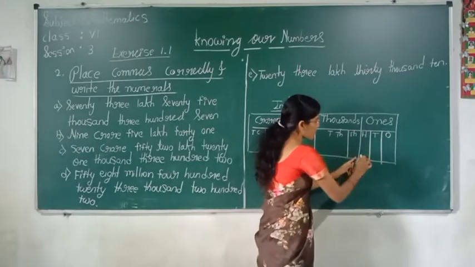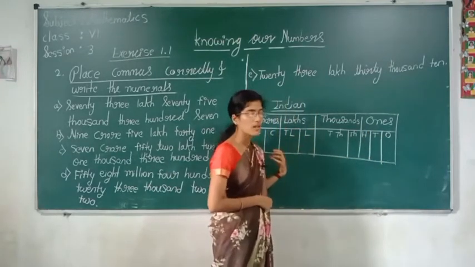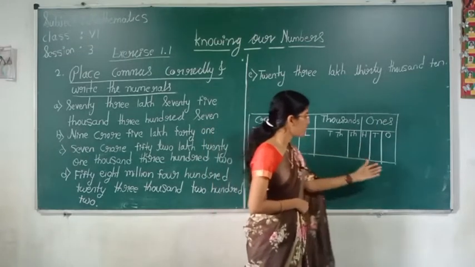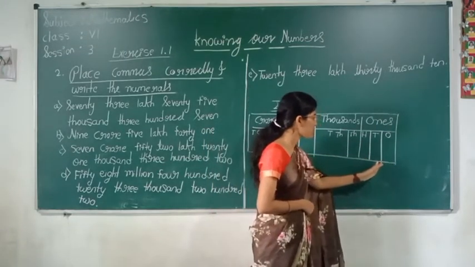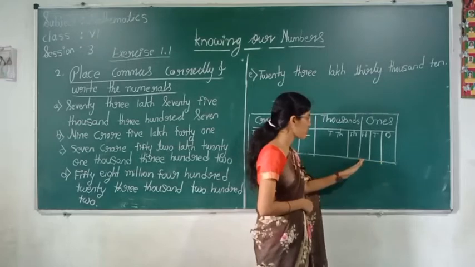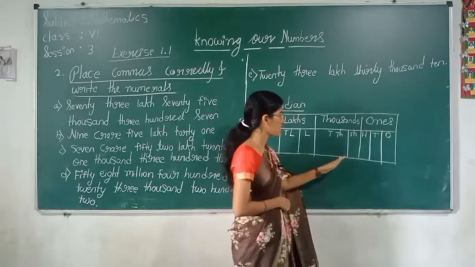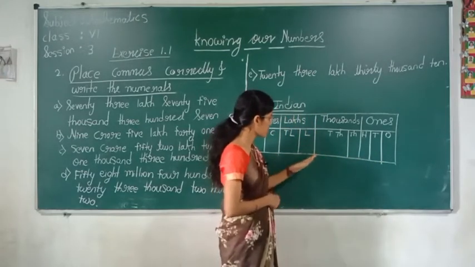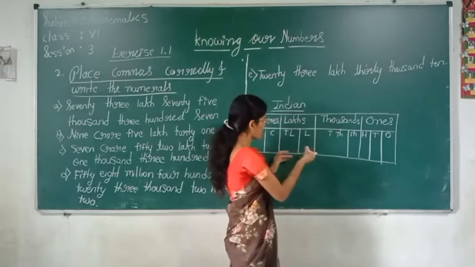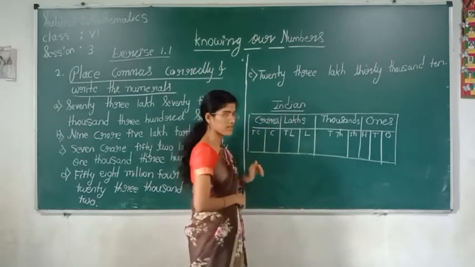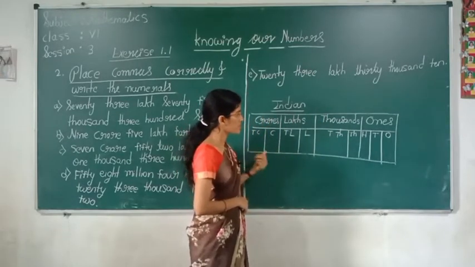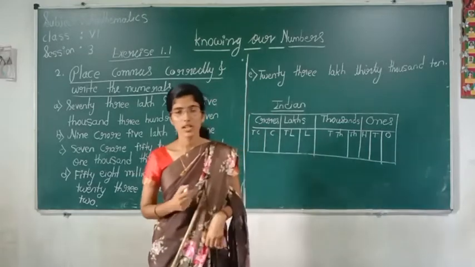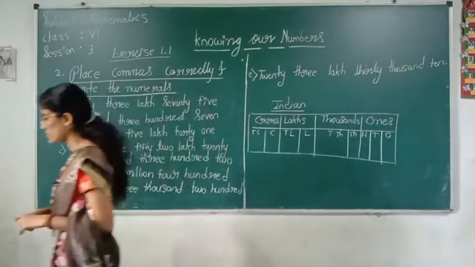From the right side, the first comma comes after hundreds, then after the thousand period, then after the lakh period. This is what we saw in the last class.